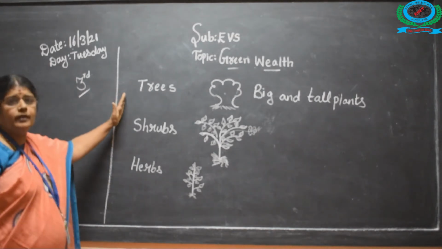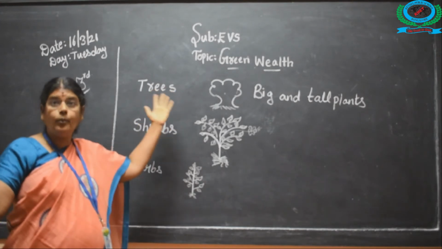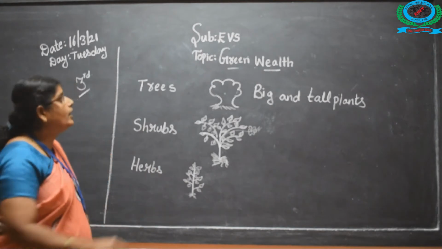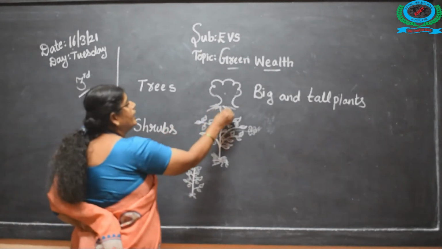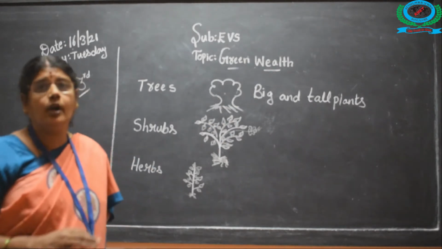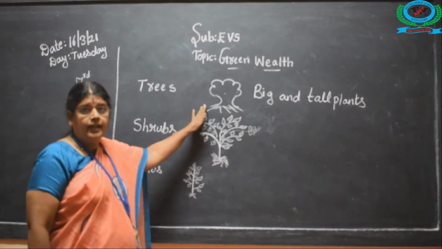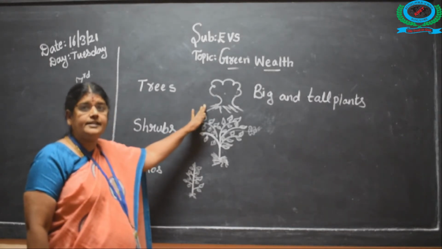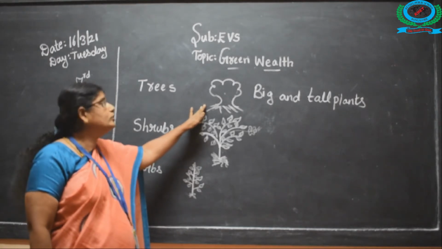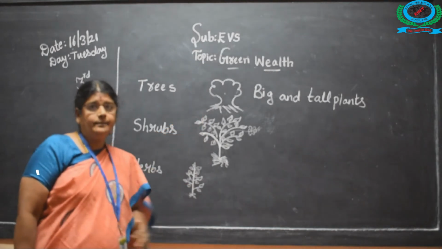So, trees will be very big. By seeing that we can tell, yeah, so big, the tree is so big, so huge. Because the roots will be growing under the soil, grown with the help of the soil. The roots will grow and it will give what all essential for the trees and plants. It will give from the roots, it will go to the stem and branches of the tree and plants.